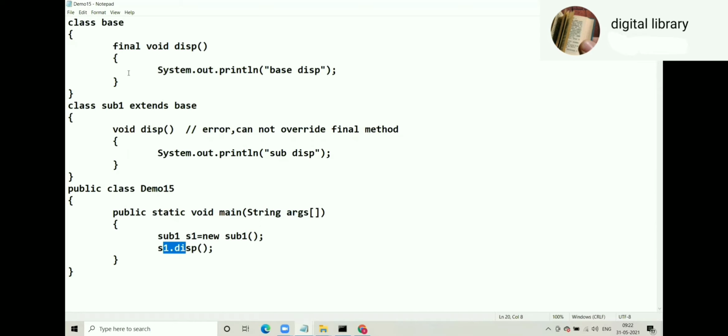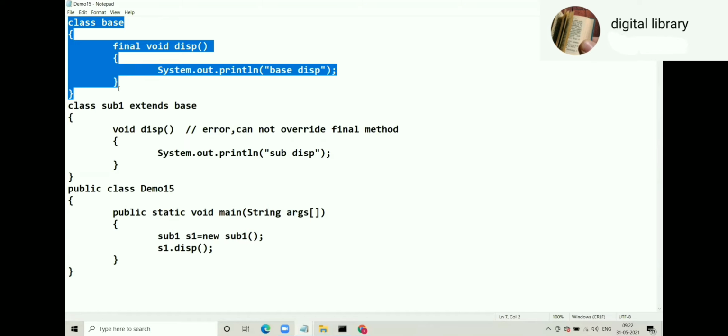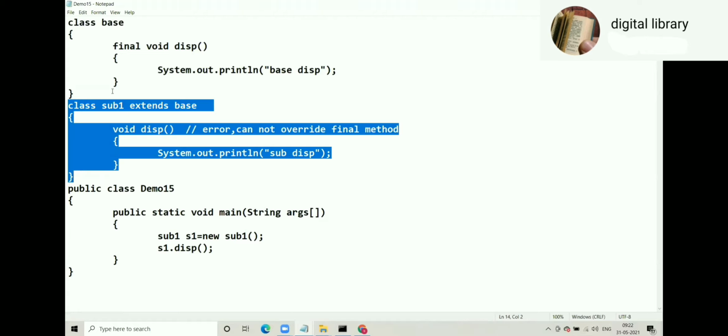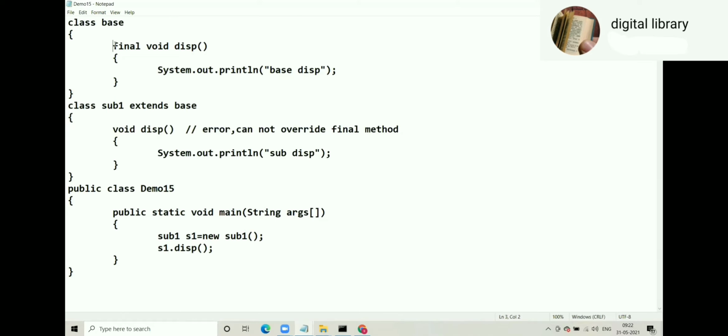Now the question here is, suppose you have written the base class, and your client has written the child class, or the client is going to write the child class, whatever it is. If you don't make the method final, that means your client who is going to write a child class of your class can override. If you make your method final, that means your client cannot override. So my question to you is, what will you do as a developer? Will you make your method final or not?